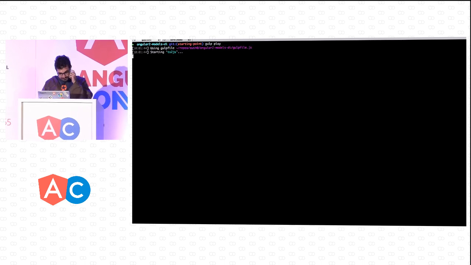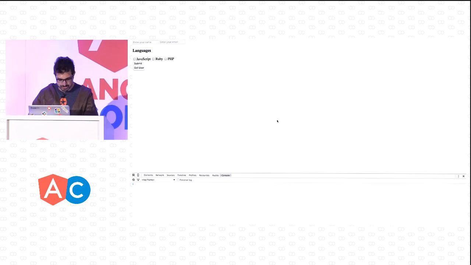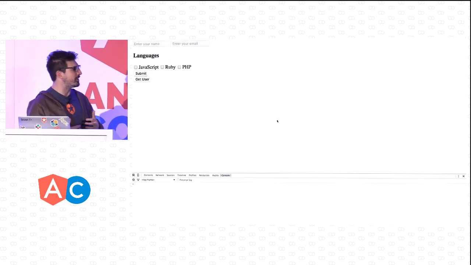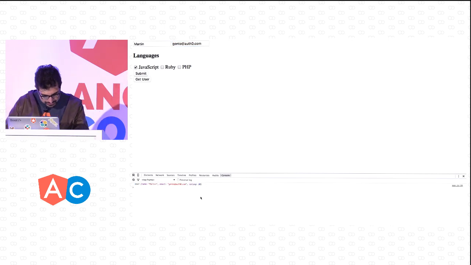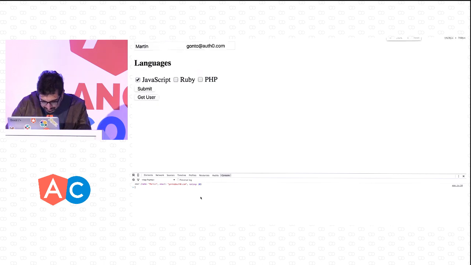Gulp play. Cool. So this is the application. You can see that I'm a really great designer, really great. And what it does is it asks me my name. So it's Martin. It asks me my email, gonto@auth0.com. And then based on the languages that I know, it will save to the server, so basically output in the console. I don't know if I can actually increase this size.